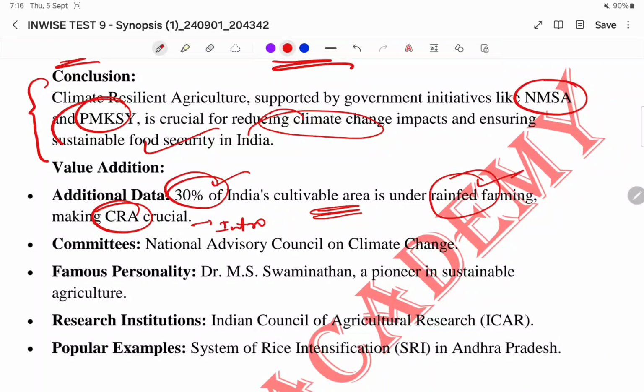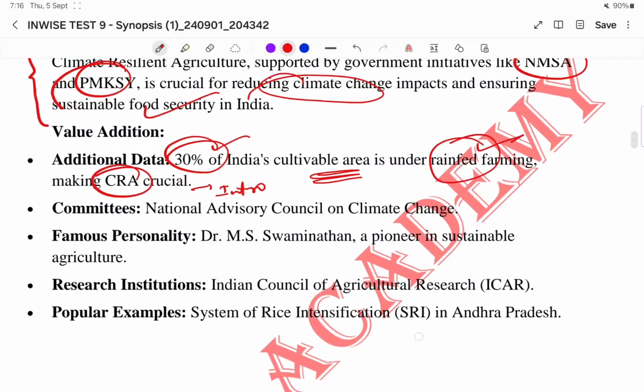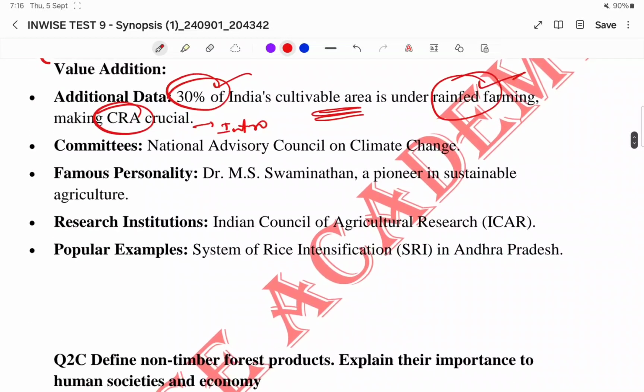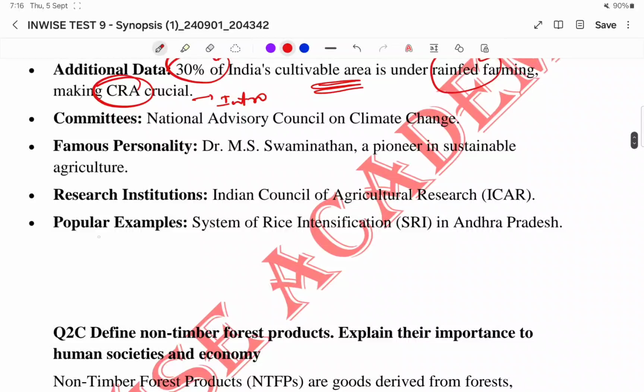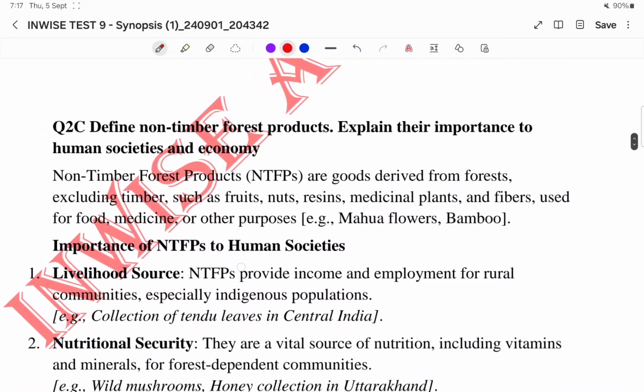And you know that because of rainfed condition, what are the vagaries of monsoon we are experiencing, right? Then committees, then you can write the famous personality also. Then popular example, like system of rice intensification, SRI in Andhra Pradesh. It is a type of climate resilient agriculture. Fine, okay.